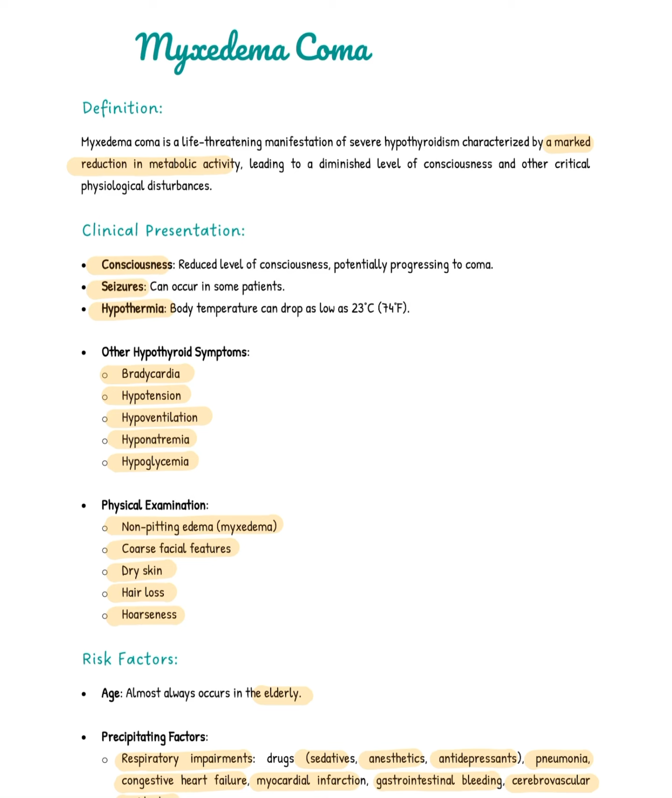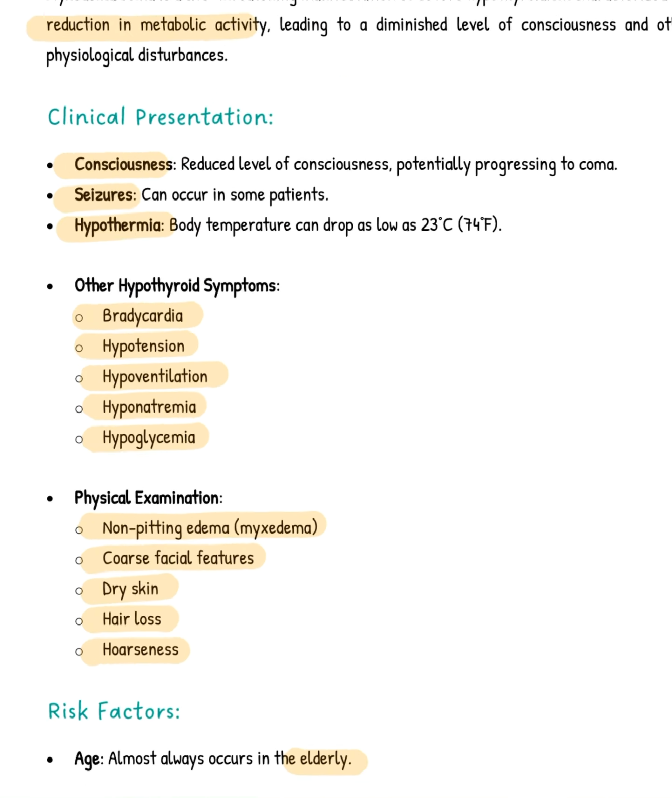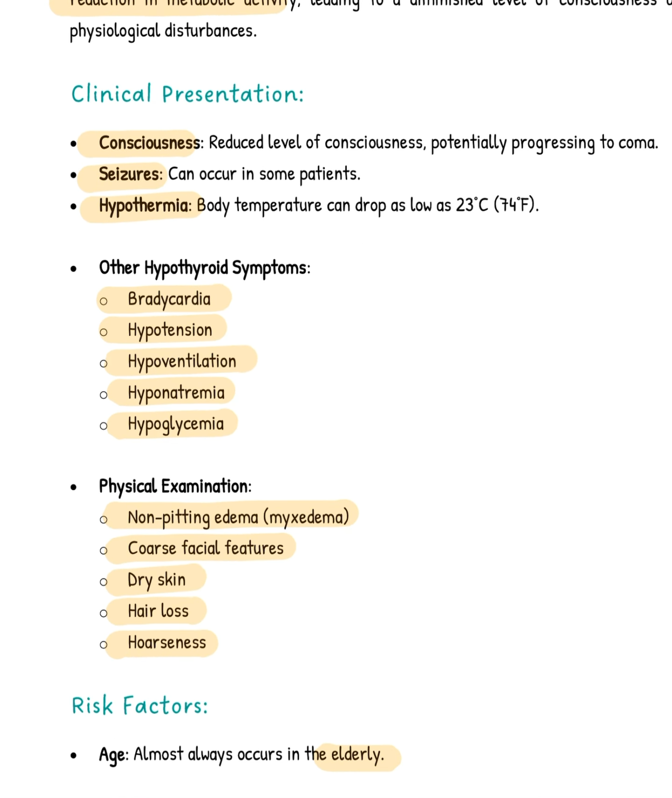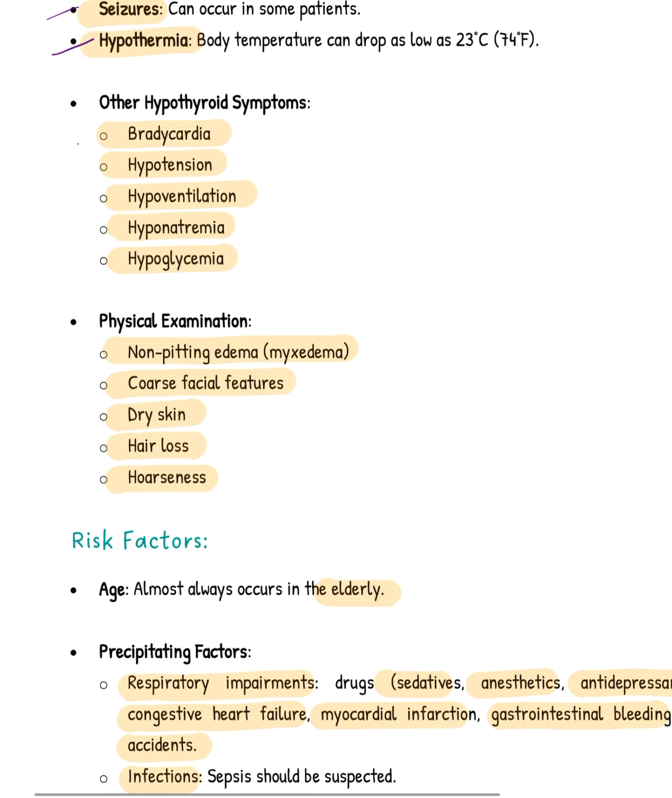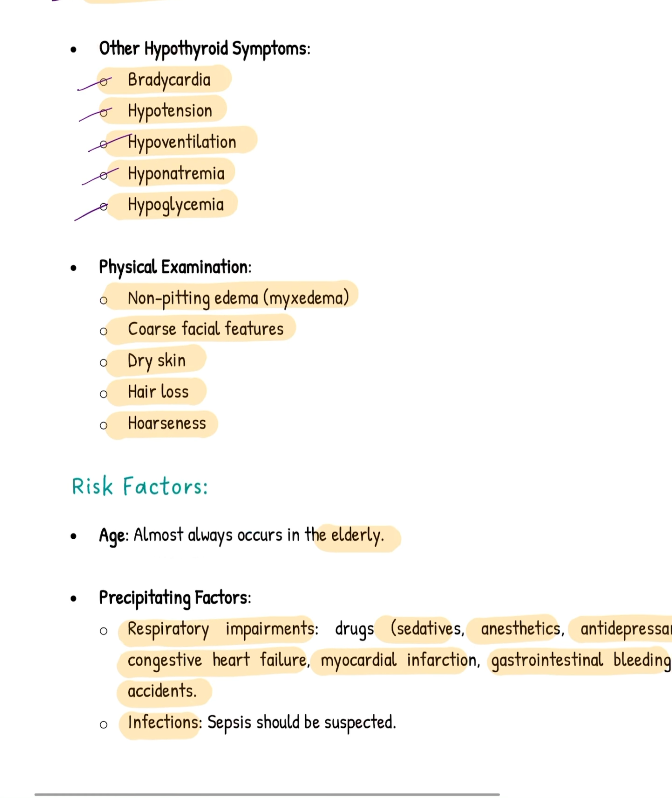Let us now discuss myxedema coma. As we all know, it's a life-threatening manifestation of severe hypothyroidism, which is characterized by marked reduction in metabolic activity, leading to clinical presentations like altered consciousness level, even leading to stupor and coma. Seizures can be there, and hypothermia, with temperatures as low as less than 23 degrees Celsius. Other symptoms like bradycardia, hypotension, hypoventilation, hyponatremia, and hypoglycemia are there.